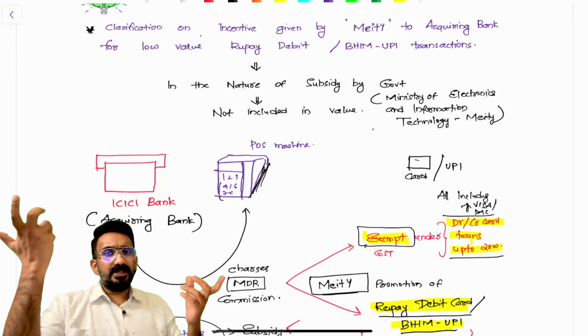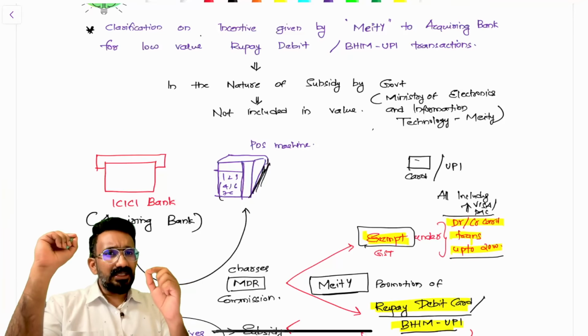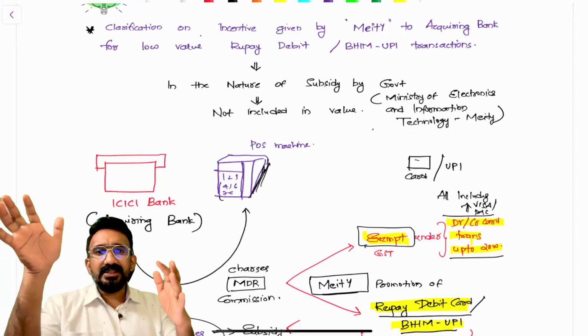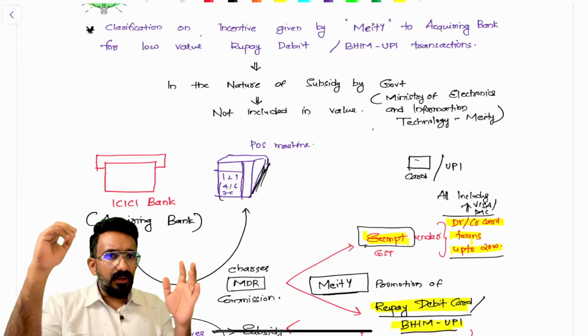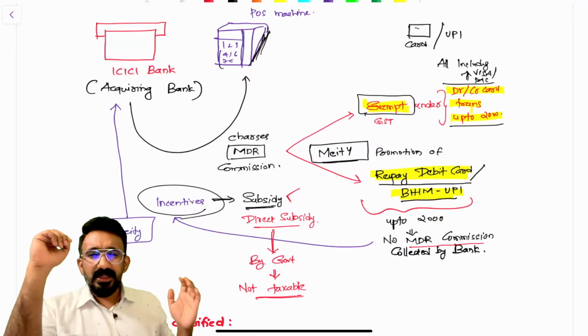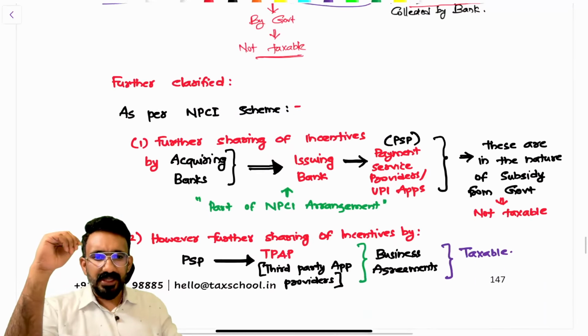Now, you might have some idea about the acquiring bank and transactions. You might not. So I'll spare a little bit of time to get this understanding correctly in your head. You will find this in the value of supply chapter in your ICAI material. Why am I spending time on this? Because there's a small amendment here, a further clarification, so I could just give you clarity on that.